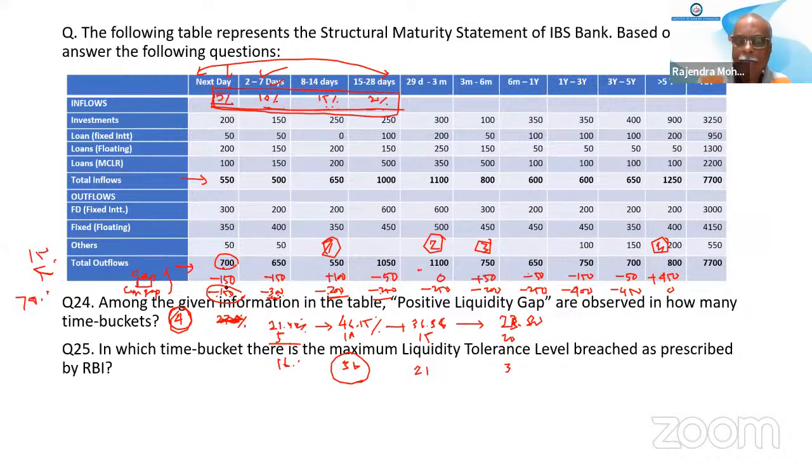Sir, what about the 29 days to 3 months bucket? You have given 5%, 10%, 15%, 20% now. What about the remaining buckets? No need to calculate for the remaining buckets.